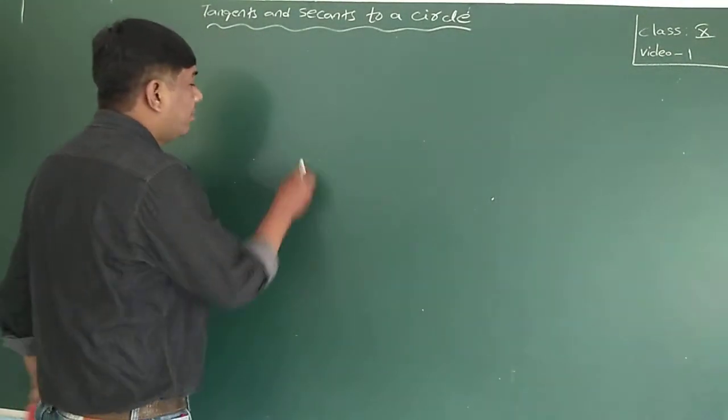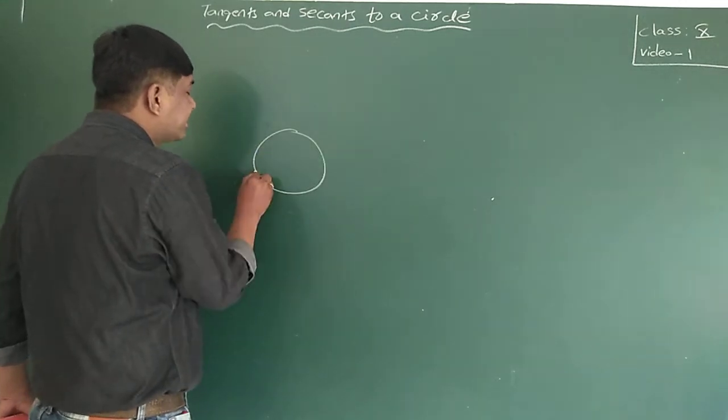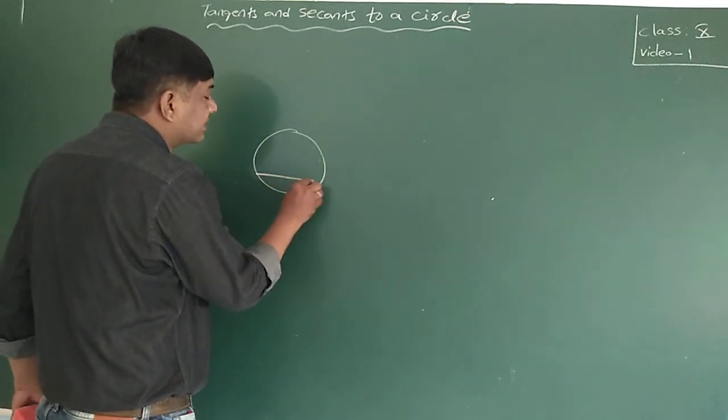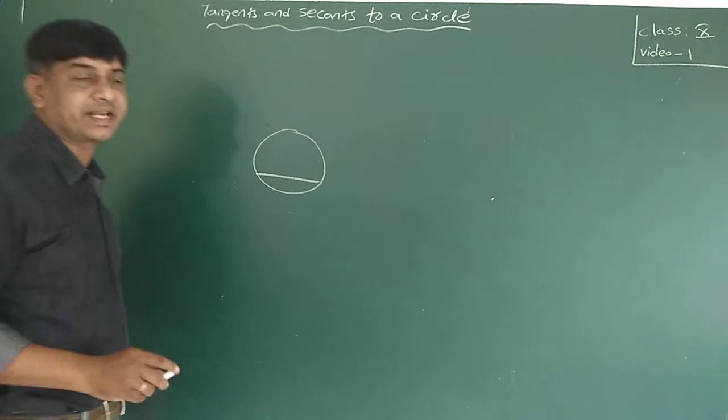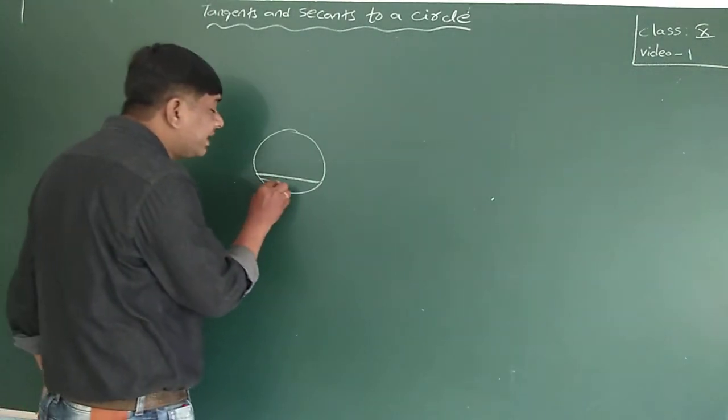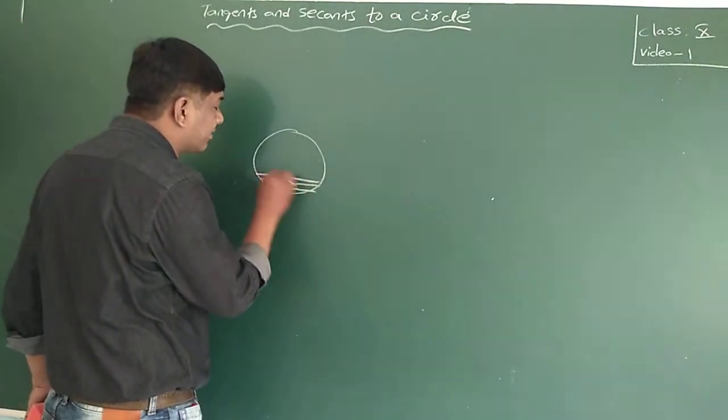Now, in a circle, a line segment whose endpoints are on the circle is called a chord of the circle. Infinitely many chords can exist in a circle, you can draw.